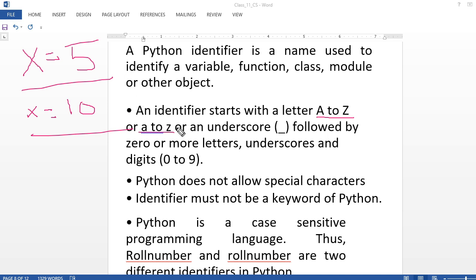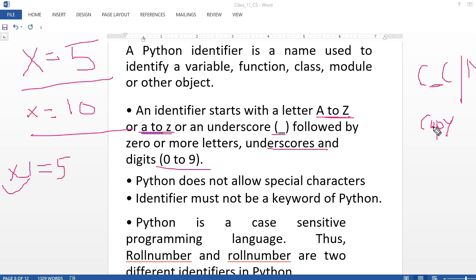Your identifier should start with a letter from capital A to capital Z or small a to small z, or it can start with an underscore. Suppose I write x underscore 1 equal to 5. This is also valid. It is an underscore or letter followed by zero or more letters, underscores or digits. You should have a character first, and after that you can have an underscore and then a character as well as a number. Suppose I have to write copy 1, I write copy underscore 1.